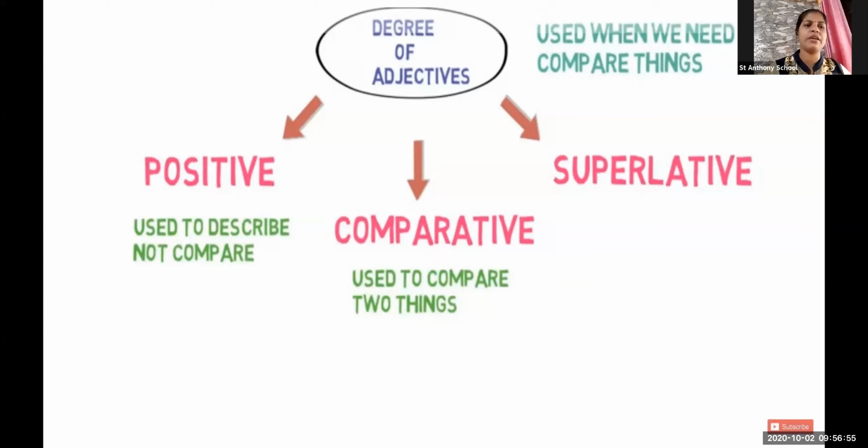Ram is a tall boy. We haven't added anything. Simply by watching that person, what have I said? I have said that Ram is a tall person. I'm not comparing anything. I'm not adding so many things. I simply said that Ram is a tall person.